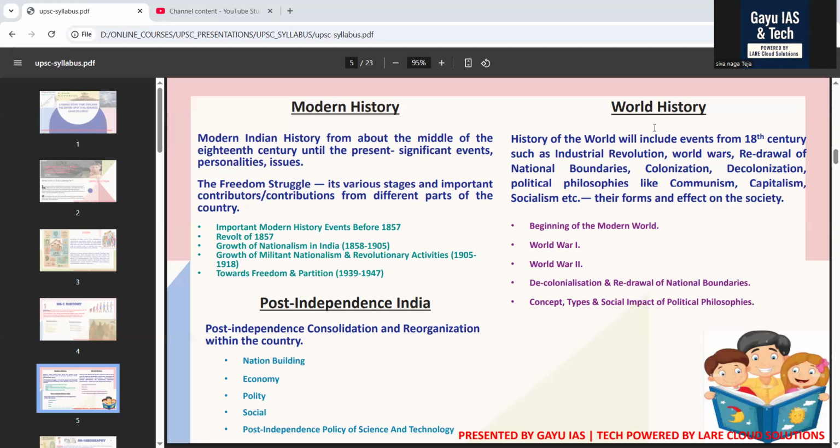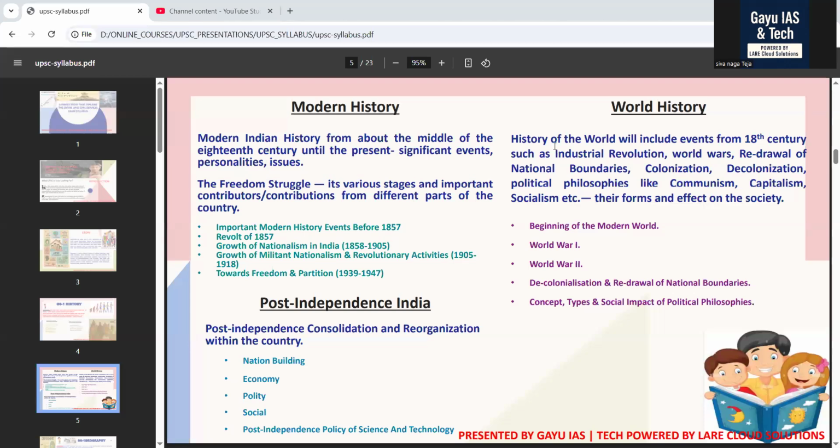So modern Indian history is a journey from fading empires to rising nationalism, from subjugation to self-rule. It's a story of courage, reforms, revolts, and resolute hope. The making of modern India, written by millions who dreamed of freedom. After completion of the Indian freedom struggle and independence, we are going to study post-independence India, the building of a new India, a family journey through the post-independence era.